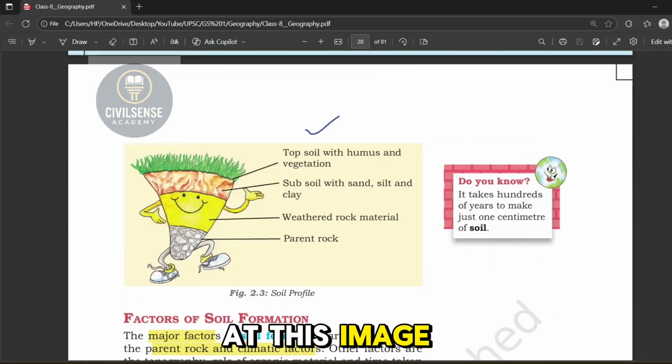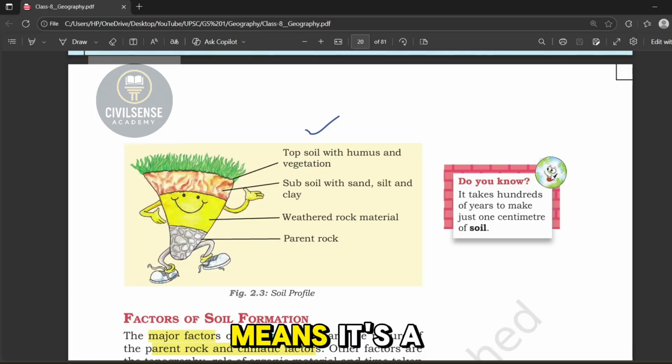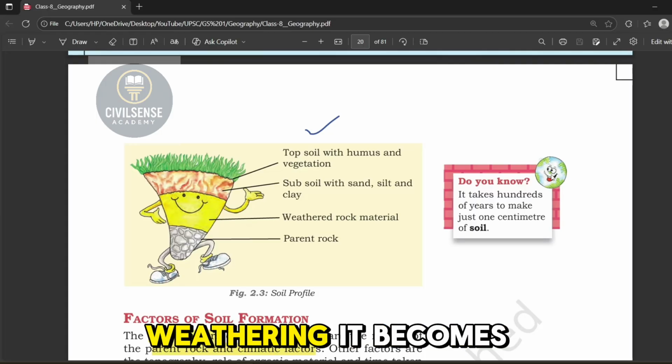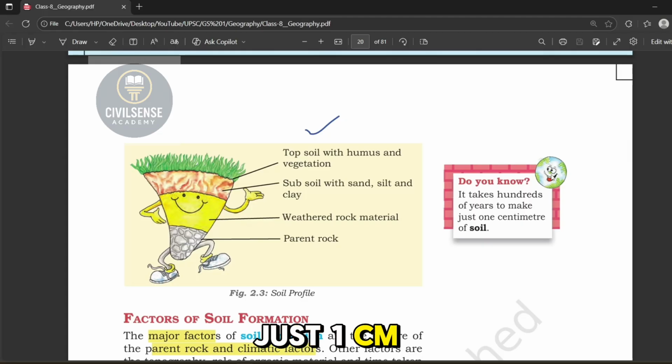And now look at this image. You can see topsoil with humus and vegetation, and that means in the topsoil we get humus and vegetation. Below that we have the subsoil, which contains sand, silt and clay. Then the third layer is weathered rock or weathered material, and the last one is parent rock. The parent rock is the strongest layer. Next comes the weathered rock, which means it's a bit broken down. After more breaking, it becomes subsoil, and after further weathering, it becomes topsoil. And remember, this whole process takes hundreds of years to form just 1 centimeter of soil.